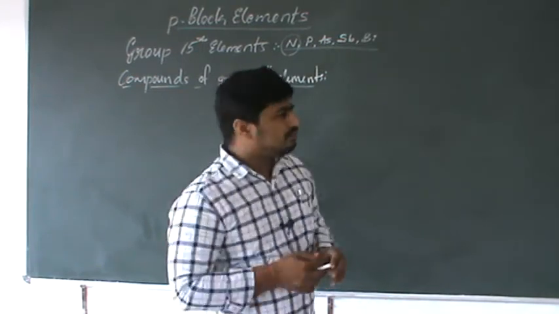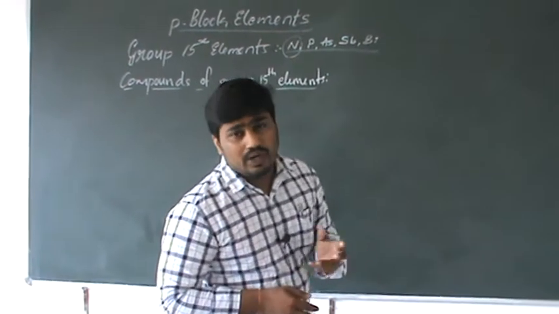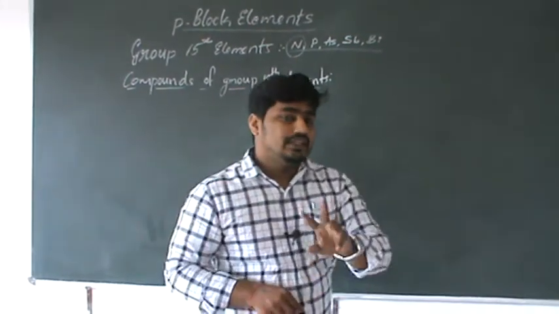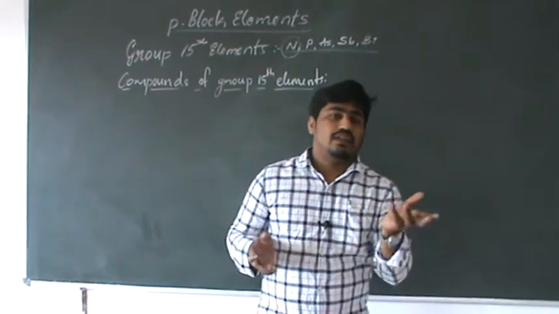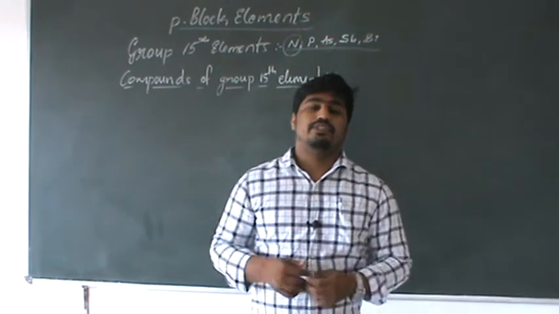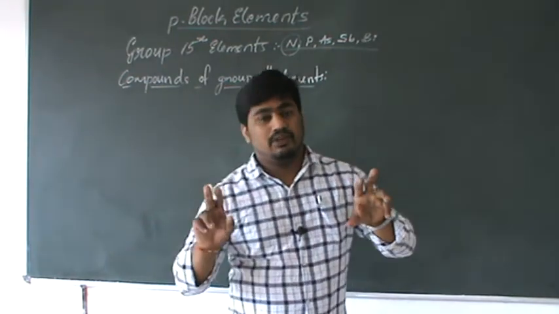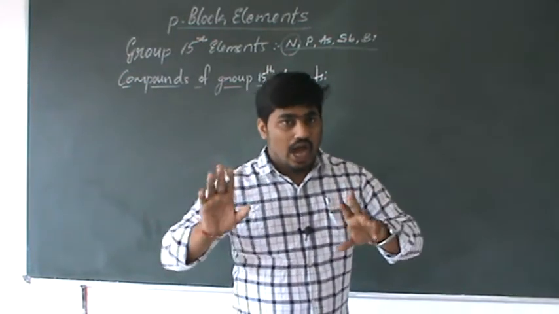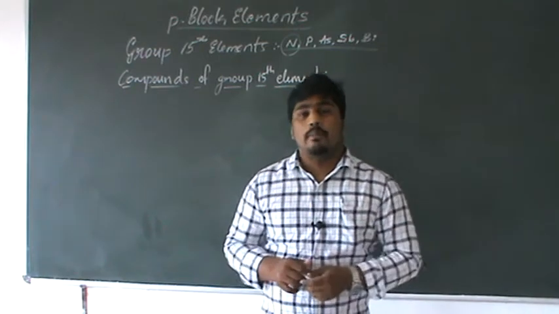So in the case of nitrogen, because of the absence of d orbitals, only p orbitals are available. The p orbitals undergo head-on overlap, which leads to formation of a sigma bond, and the p orbitals of two nitrogens undergo lateral or sideways overlap, which leads to a pi bond.